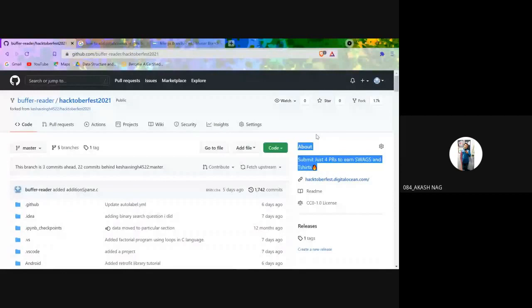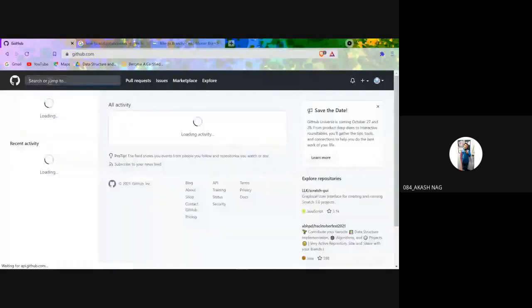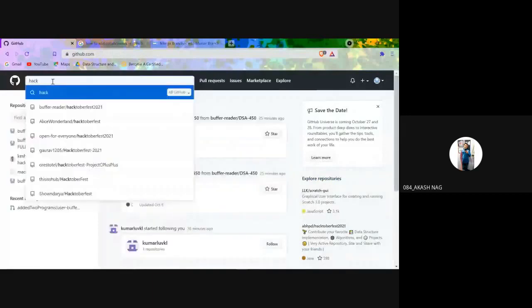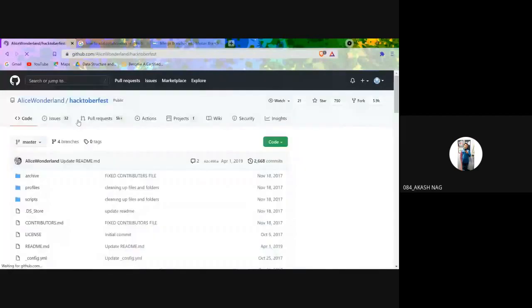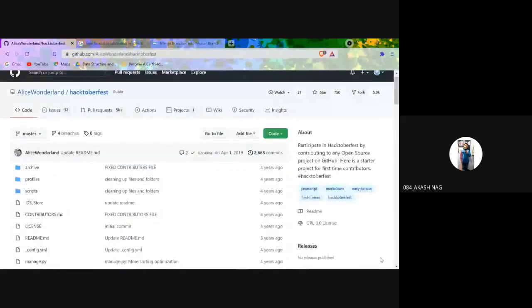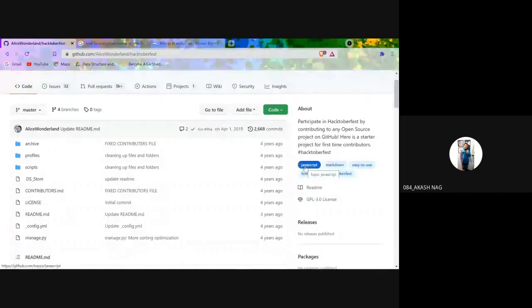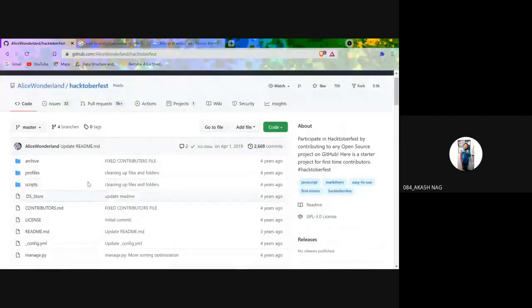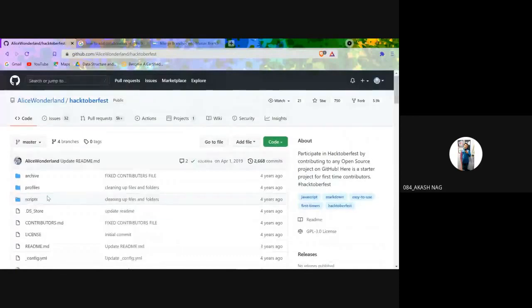For example, suppose you have seen that this one won't count, so I would check another account. I would search for another account, Hacktoberfest. Alice Wonderland's repository called Hacktoberfest. I would check her repository. See, it has tags called JavaScript, Markdown, easy to use, first timers, and Hacktoberfest. This tag specifies that if you do pull requests on this repository, your contribution towards Hacktoberfest will be counted, and it will count as one pull request.